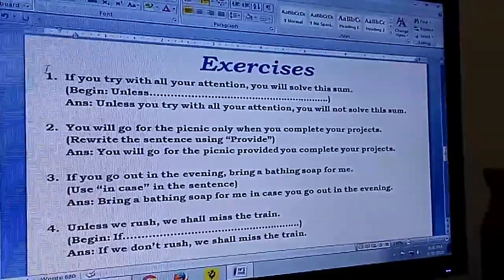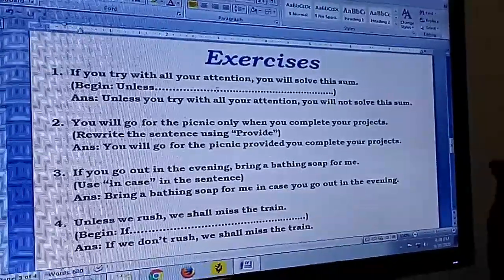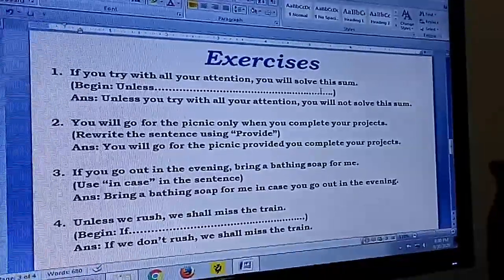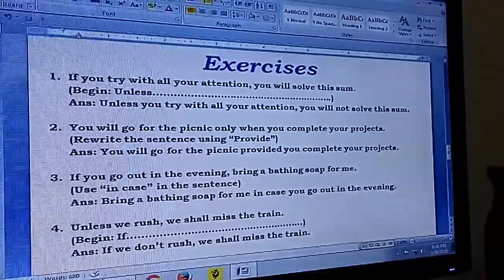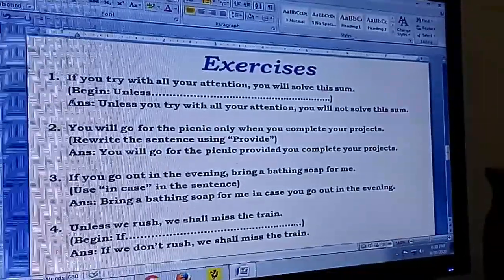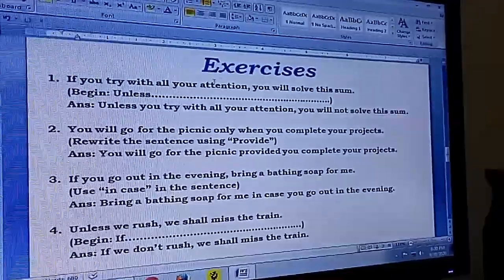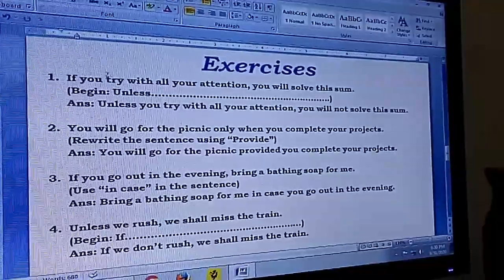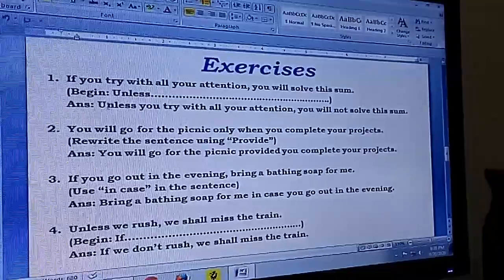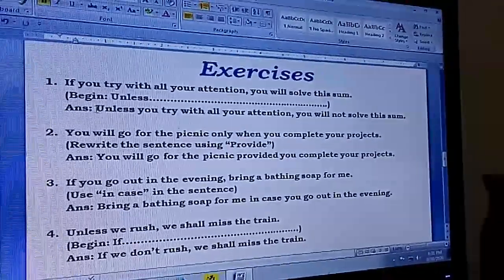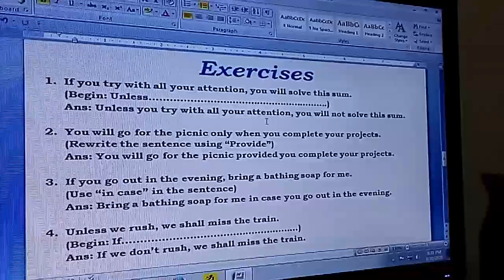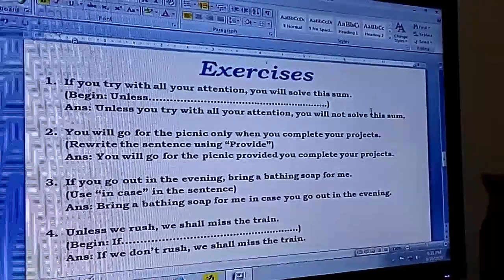First question. If you try with all your attention, you will solve this sum. That is how the ICSE question will come. They'll give in bracket the direction or what to do. Begin unless. So convert this sentence to a different sentence beginning with unless. Unless you try with all your attention, you will not solve this sum.